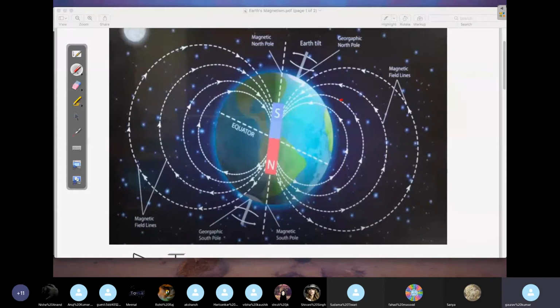I have a point on the Earth's surface. At this point you can see the field lines here. How will you get the direction of the magnetic field here? By drawing a tangent to the magnetic field line. This will give you the magnetic field direction at this point. Now you can join the center with this point. This will give you the vertical at this particular point. Now draw a tangent here, and draw a line parallel from here like this. This will give you the horizontal line, and this is the vertical. So now you can draw a plane which will contain this. Now this will make some angle.